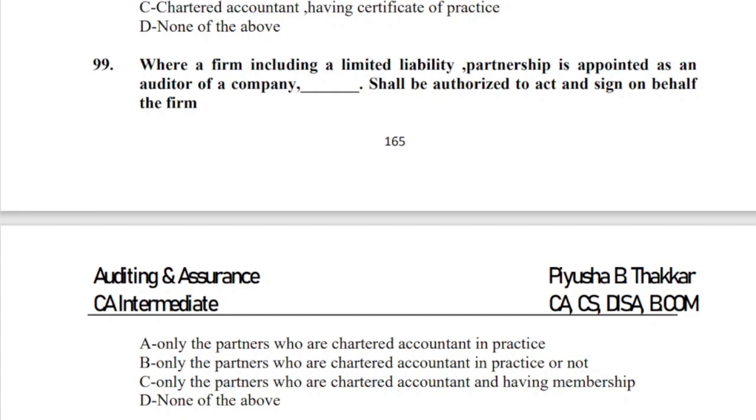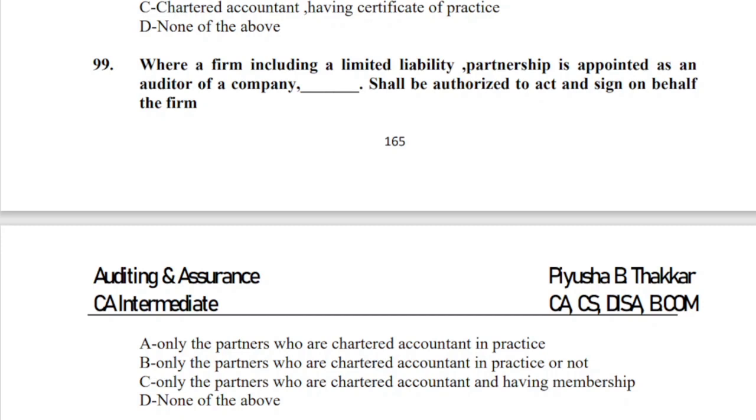The options are number 1, only the partners who are chartered accountants in practice. Now, alternative B, only partners who are chartered accountants in practice or not. C, only the partners who are, yes, chartered accountants and having membership. And alternative D is none of the above.